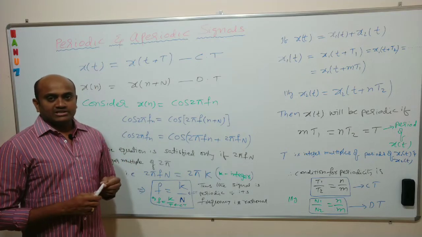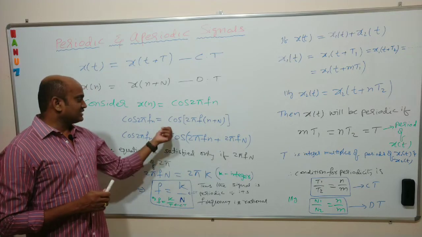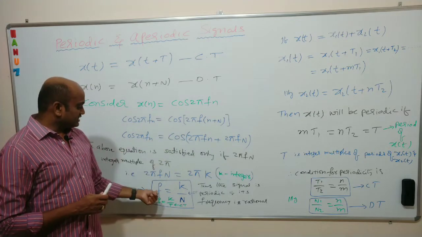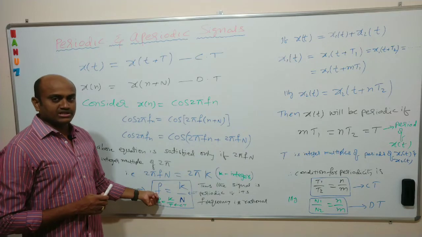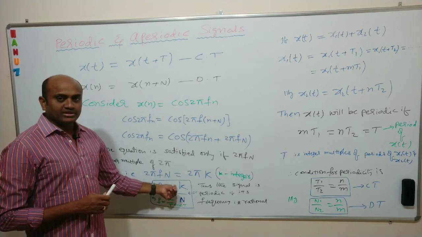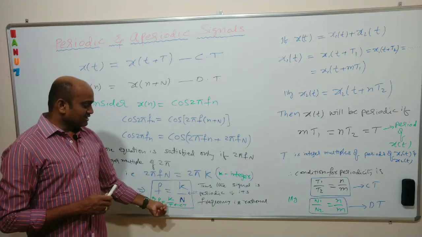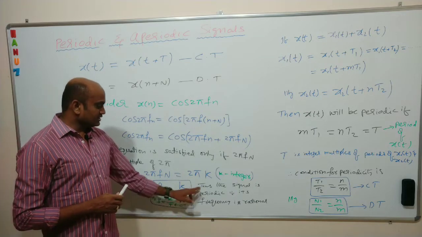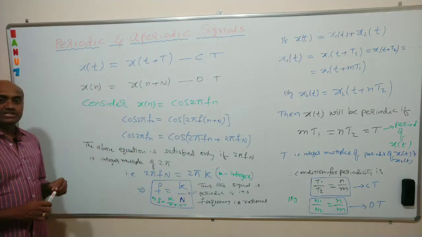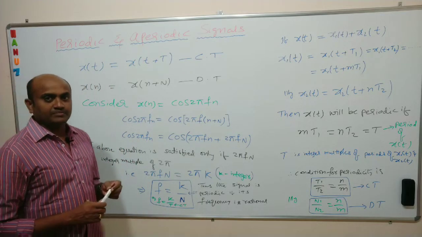So the condition for periodicity, if a given signal is of the form cos 2 pi f n or sin 2 pi f n, is that the frequency should be in the form of p by q: k by N for DT signals and k by T for CT signals. Thus the signal is periodic if its frequency is a rational number.